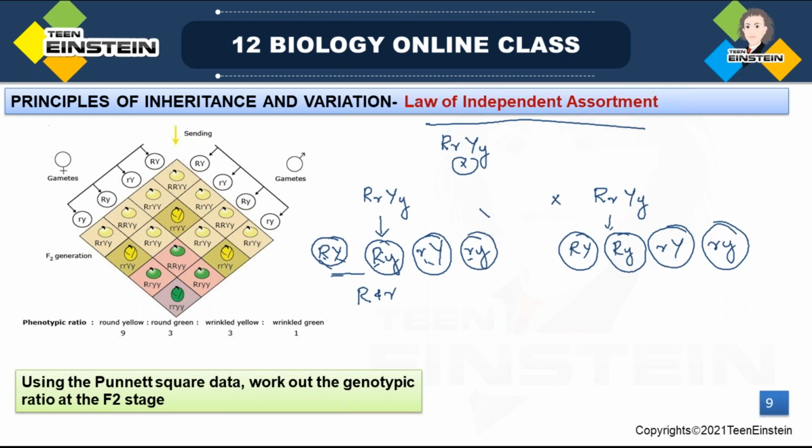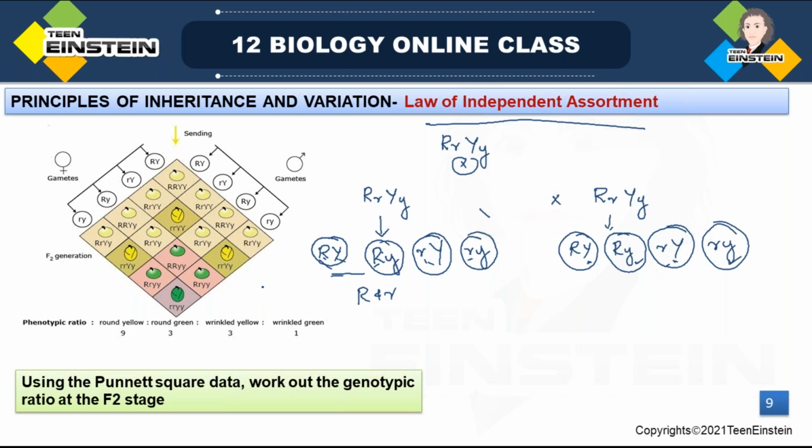Right? Again, in the same way, for the next character, the seed color, 50% will get the dominant allele and another 50% will get the recessive allele, right? So here we can see the segregation of 50% capital R or small r.